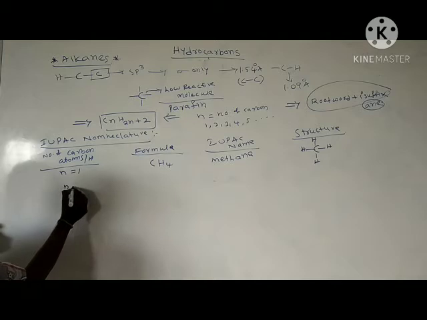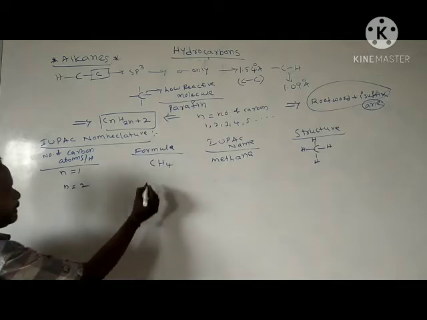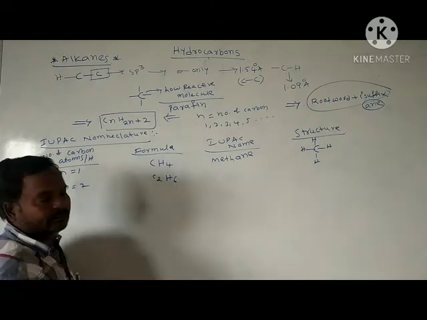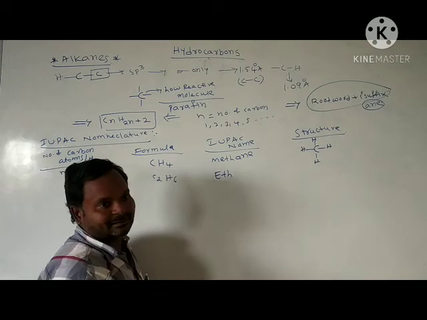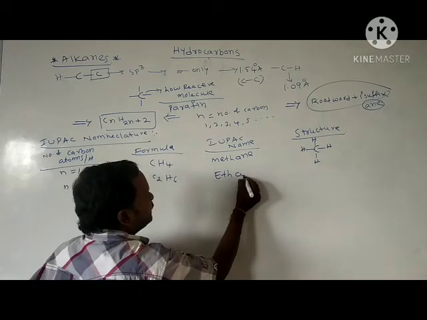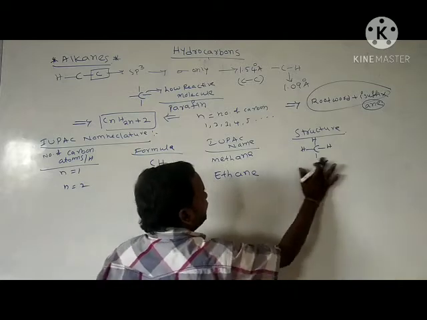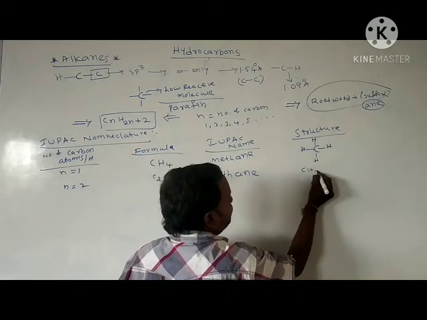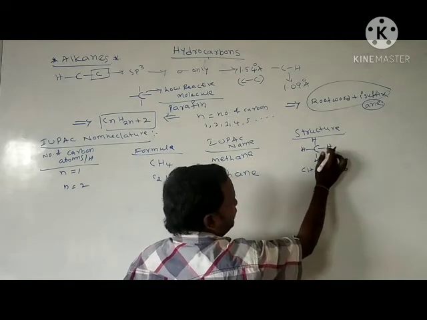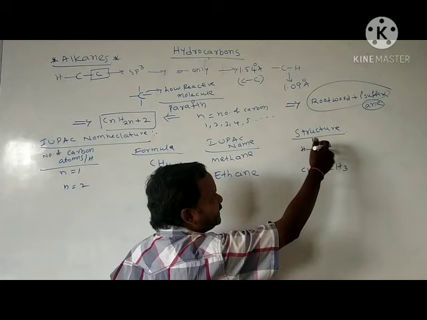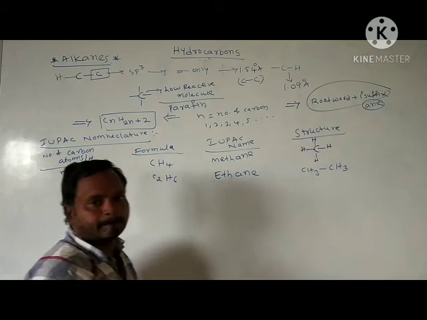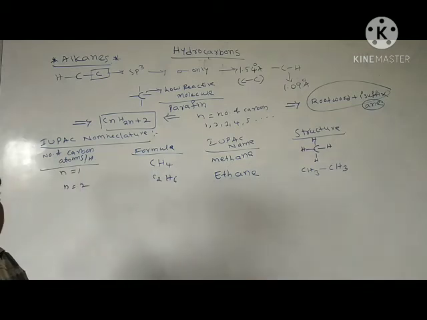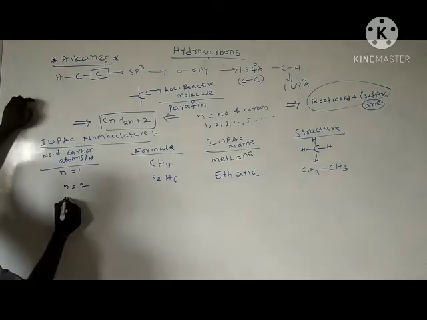Next, if n is equal to 2, C2H6. Two carbon atoms are present, so we use "eth". Already explained in the IUPAC nomenclature. Eth plus ane. Here I am writing ethane like this. This is called the condensed structure. This is called the complete structure. If you write like this also, this is called the complete structure. This is the condensed structure. But I already explained bond line structure, condensed structure, all those, in the last class. Watch the previous class videos.